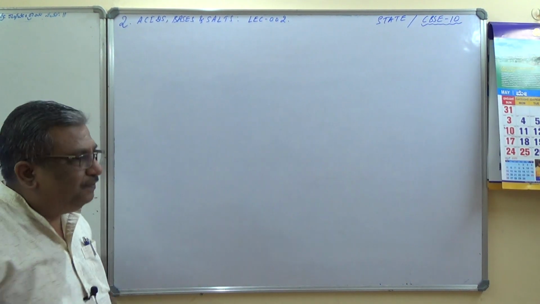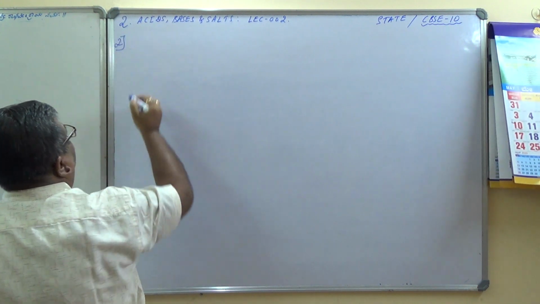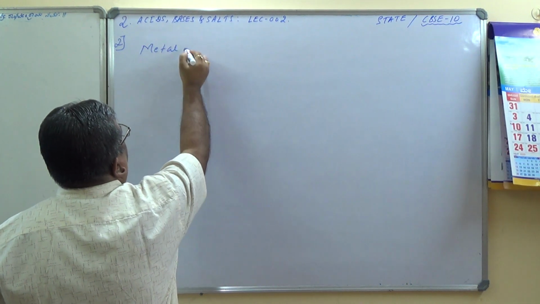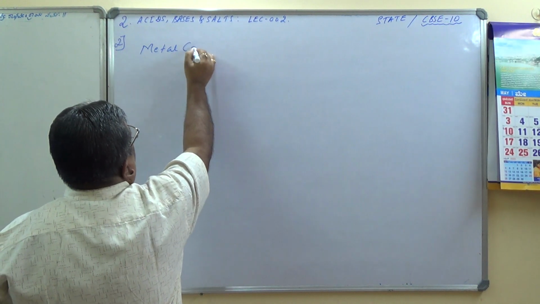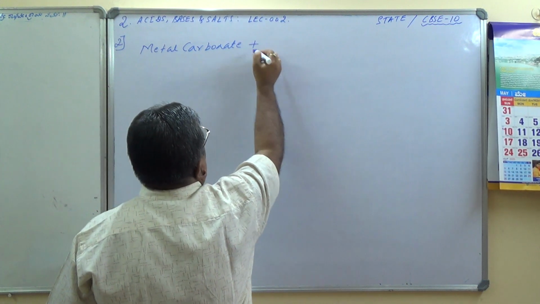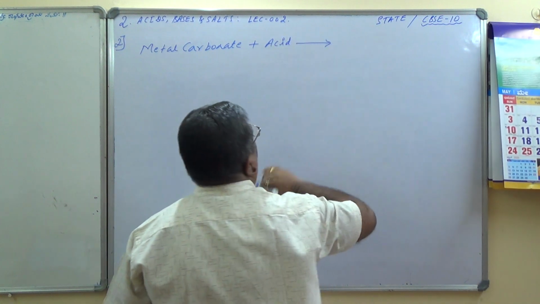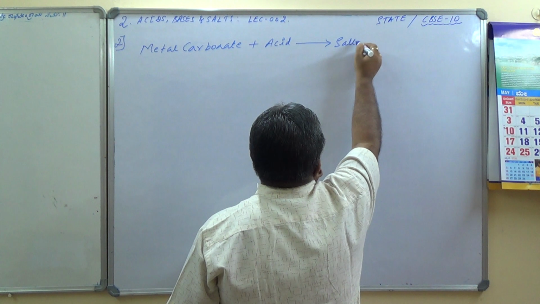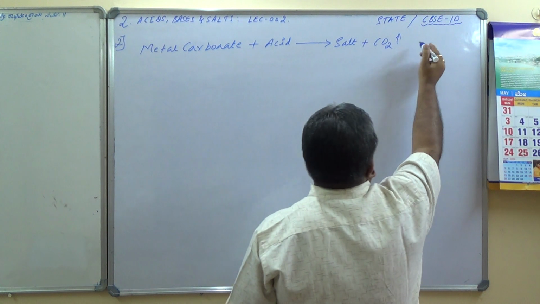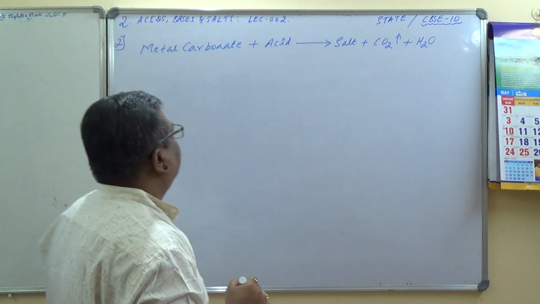Second reaction, second chemical property: metal carbonate plus acid gives you salt plus CO2, brisk effervescence of CO2 is produced, plus water. This is the summary of the reaction.